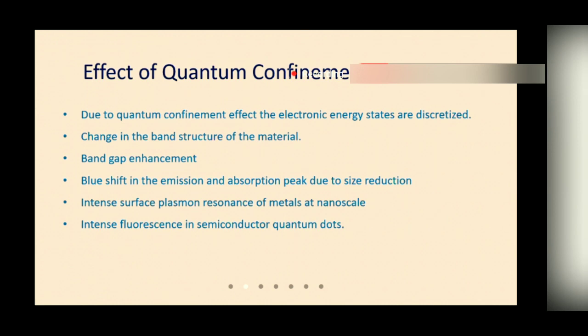And also, we see a blue shift of the emission and absorption spectra due to this size reduction. Metals at nanoscale exhibit intense surface plasmon resonance, and semiconductor quantum dots show very intense fluorescence at the nanoscale, and these have potential applications in biomedical technology that will be discussed in the application part.